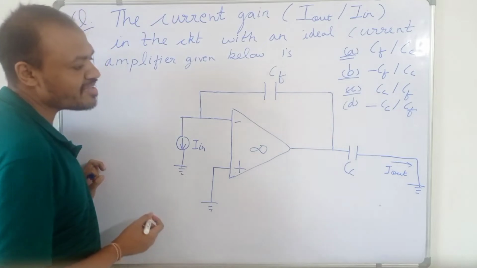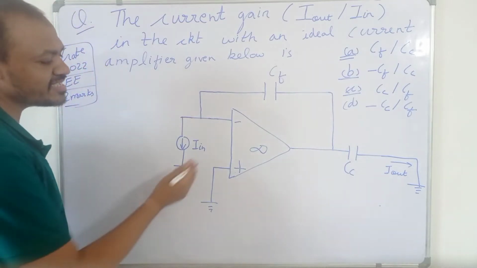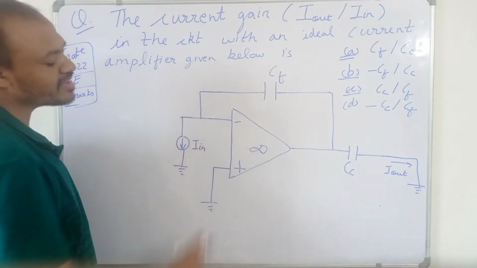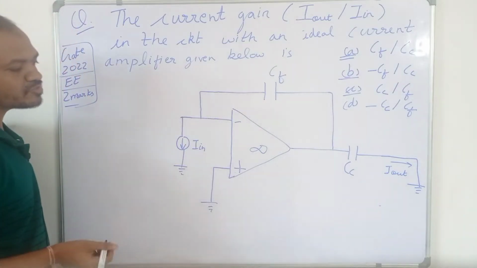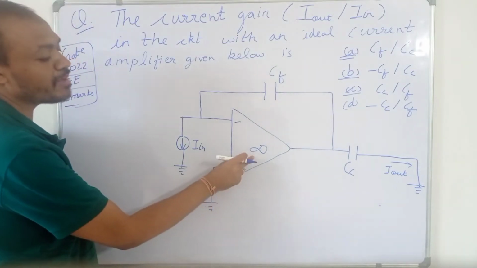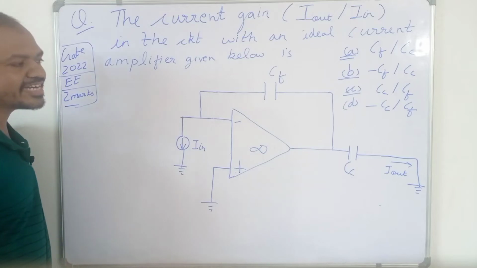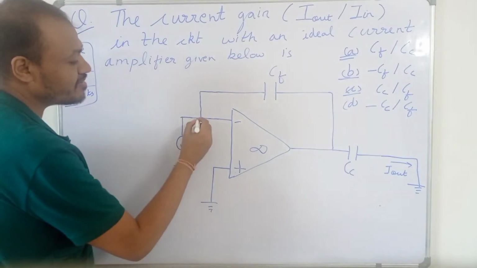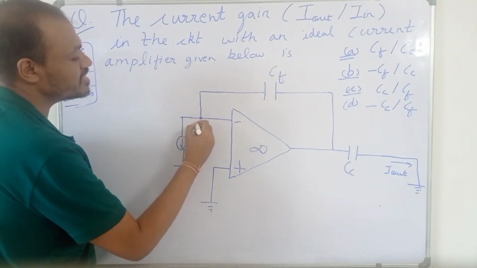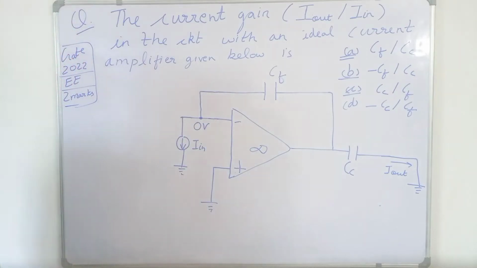First, because this op amp has negative feedback, we can easily apply the virtual ground concept, and the gain of this op amp is given as infinite, so we can consider it to be an ideal op amp. If we apply the virtual ground concept, then the voltage of this node will be 0 volt.